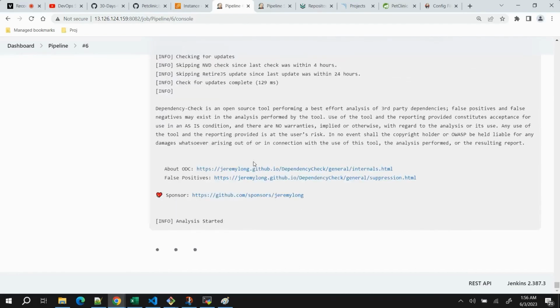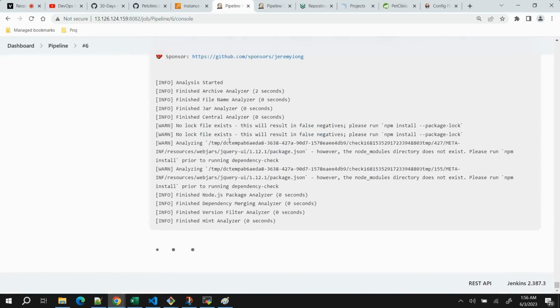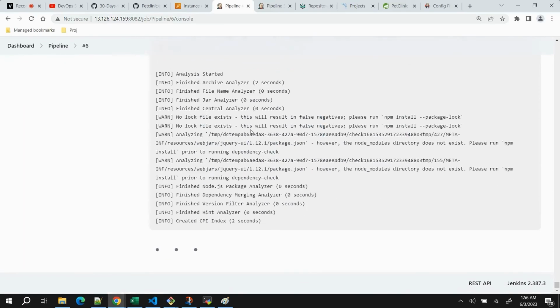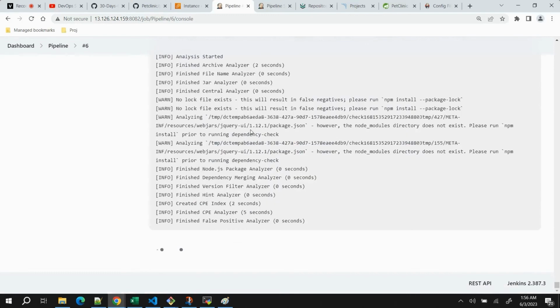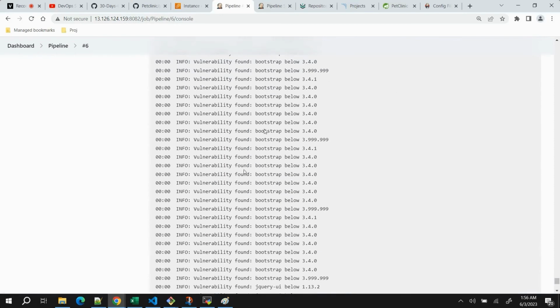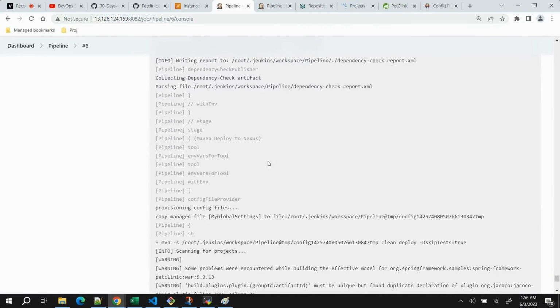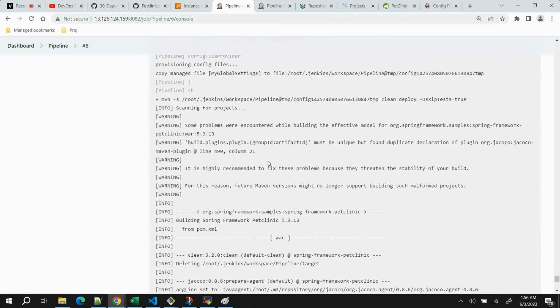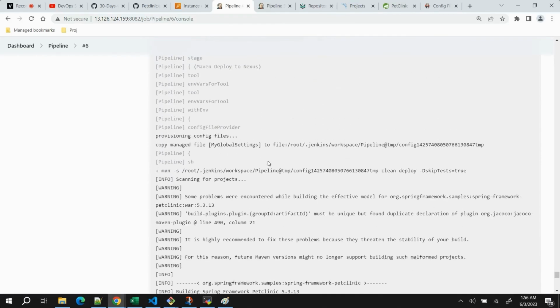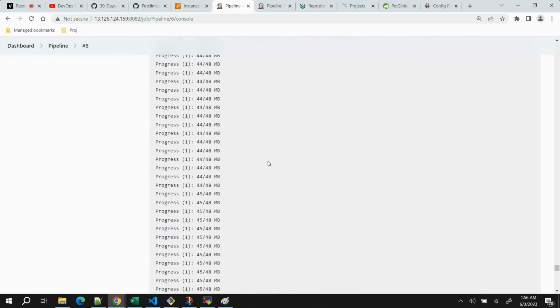Okay, so you can see it is now running the dependency check stage, and since we have already downloaded all the databases containing the information, it won't take too long. You can see it is able to find lots of vulnerabilities, which might be fixed by the developer team. Okay, so next, what stages do we have? Now we are deploying the application artifact.